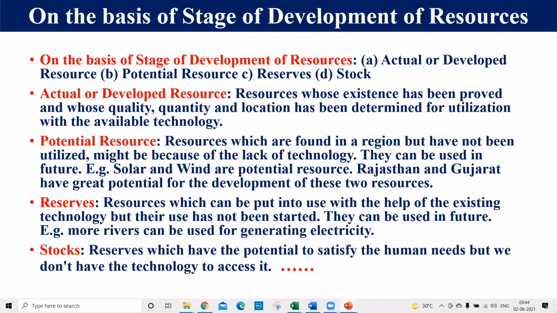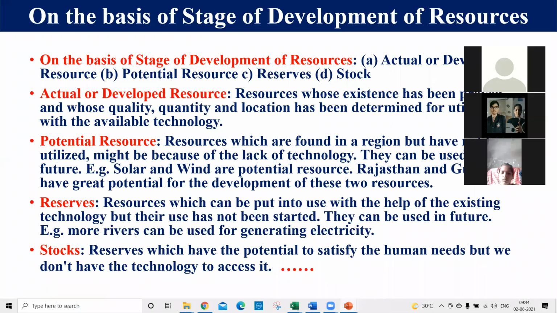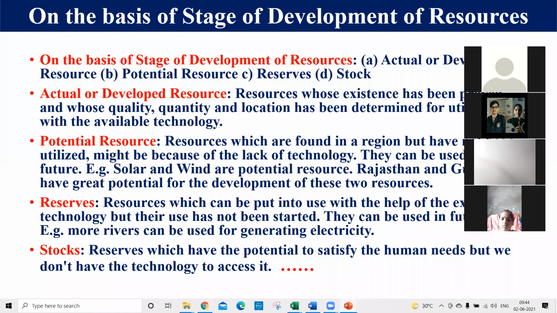Now the second resource is called potential resource. Dear student, you have studied about these resources in the previous classes. So here, potential resources are the resources which are found in a particular area, but still we are not able to utilize them due to many factors.